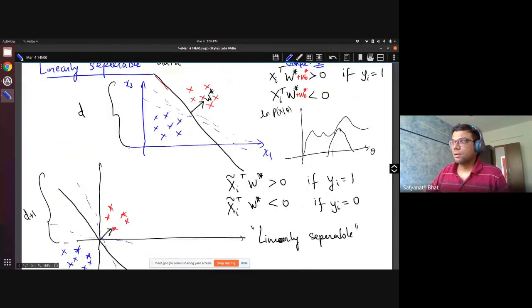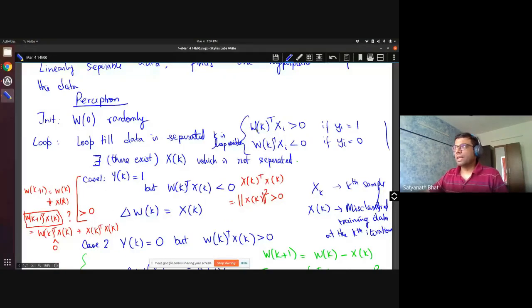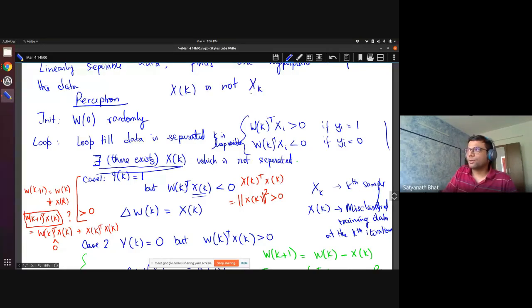Now, when we come to the perceptron algorithm, we have an XK here as well. What this is saying is, in the kth iteration, since we are doing the kth iteration, it must be the case that the data is not separated yet. So whichever is the point which is not separated, there exists an XK which is not separated. XK is not X subscript K. It is basically in the kth iteration, whichever point was not correctly separated, that I am calling XK. Siddharth, does that make sense?